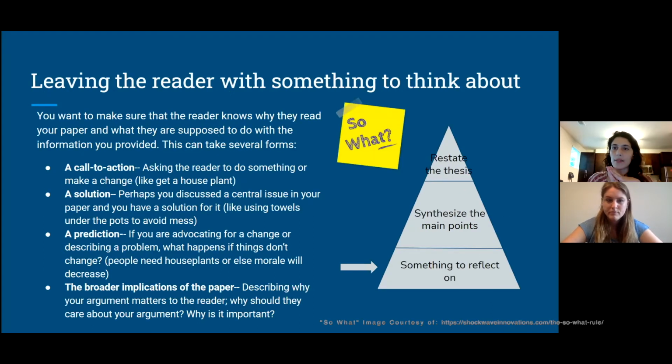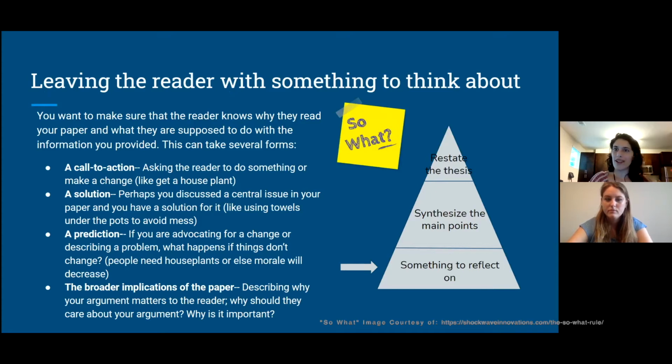Lastly, you want to leave the reader with something to think about. So as stated before, you're not providing new evidence, but kind of teasing what the implications of your paper can lead to. You want to make sure that the reader knows why they read your paper and what exactly they're supposed to do with that information. And this can take several forms. It can be a call to action.